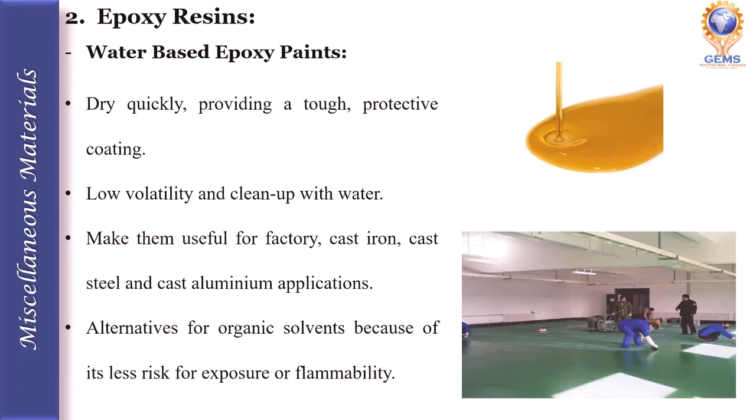Their low volatility and cleanup with water make them useful for factory cast iron, cast steel and cast aluminum applications, with far less risk from exposure or flammability than alternatives based on organic solvents. So these are the epoxy resins we are using in the field of construction.